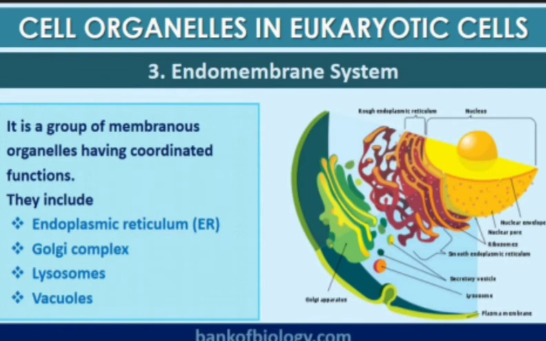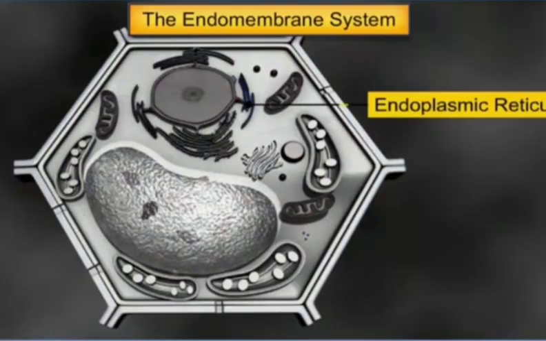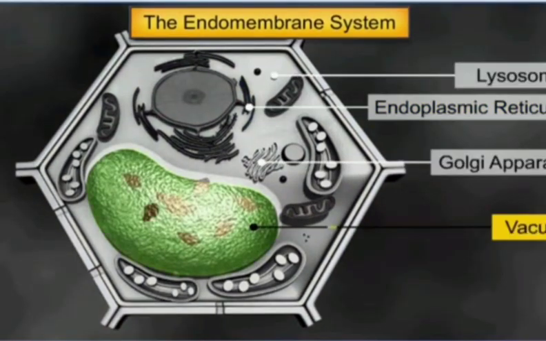Some of the membranous organelles are considered together as an endomembrane system because their functions are coordinated. Each of these component organelles is distinct in terms of structure and function. The endomembrane system includes endoplasmic reticulum, Golgi bodies, lysosomes and vacuoles.